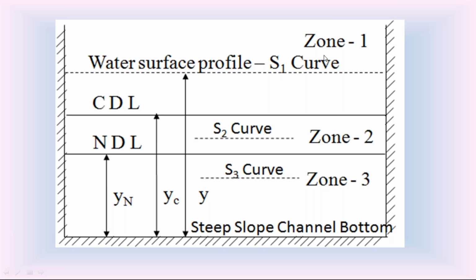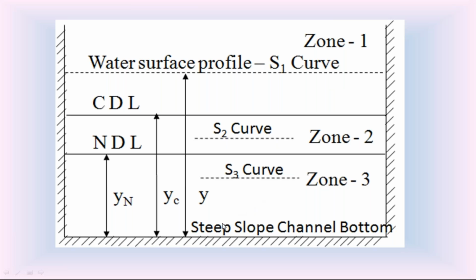The depth of water flow Y is the vertical height from the channel bottom to the water surface. If the depth of flow is greater than the critical depth and normal depth, that is zone 1. If the depth of flow is in between critical depth and normal depth, that is zone 2. If the depth of flow is less than the normal depth and critical depth, that is zone 3. So in the steep slope channel, the water surface profile may be in zone 1, zone 2, or zone 3.